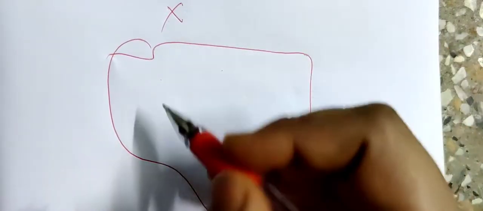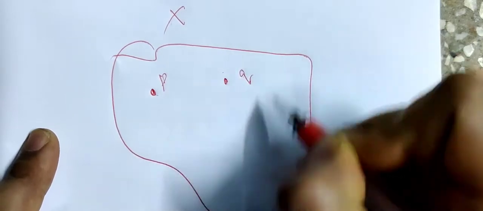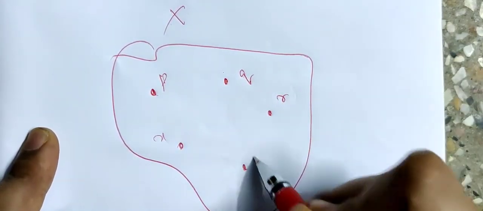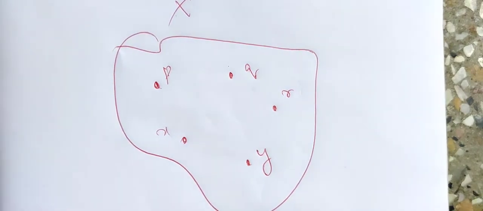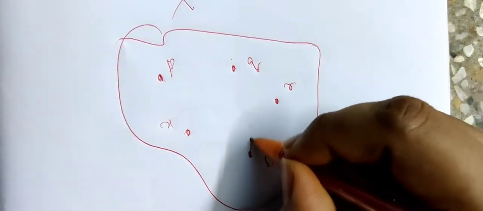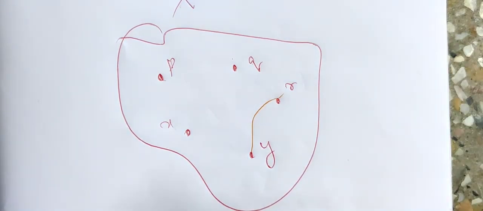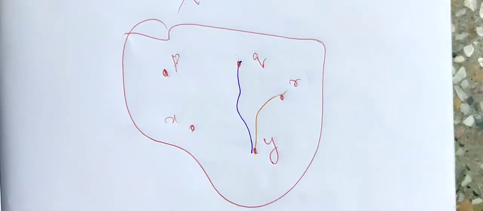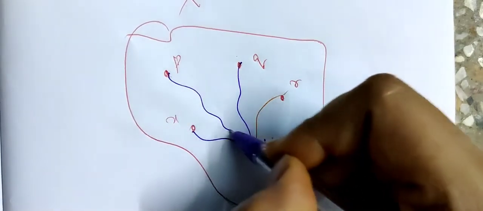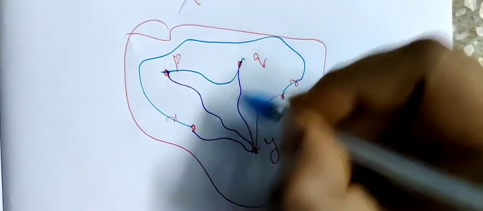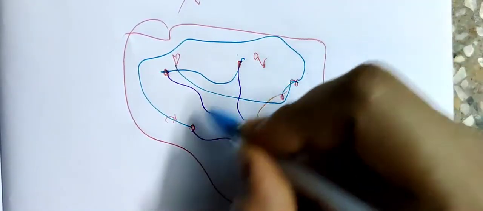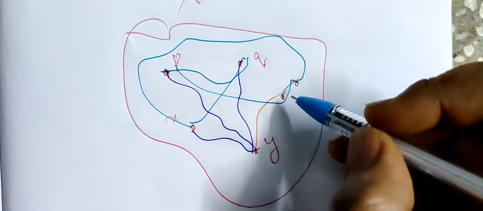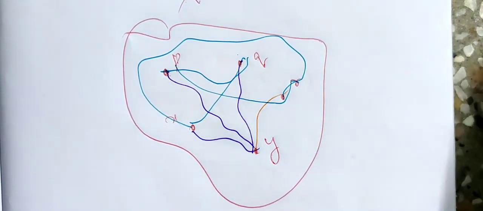Imagine this is the space X and I have points p, q, r, x and y. Only these are the points in X. Suppose there is an arc like this from one point to each other point, some arc like this. I don't know if I have covered everything or not, but something like this for every point.